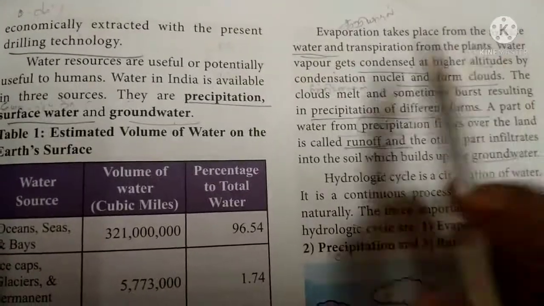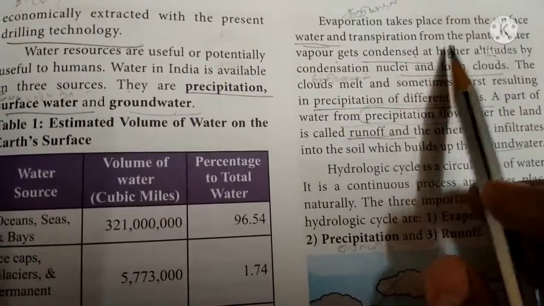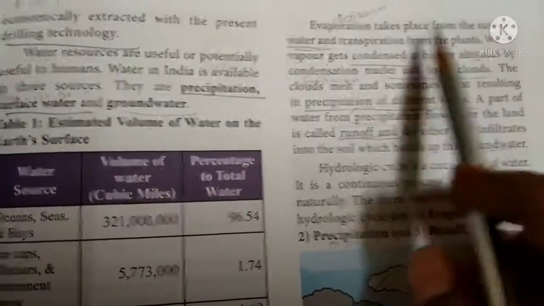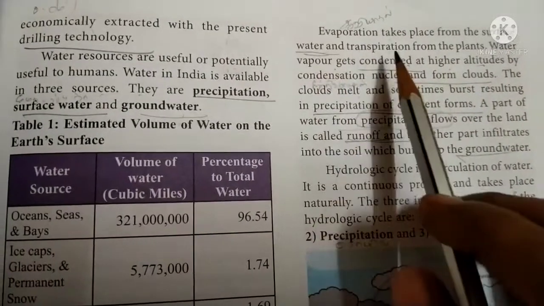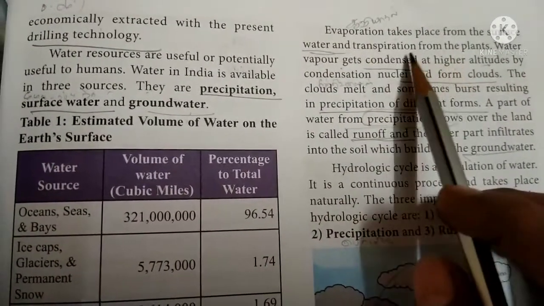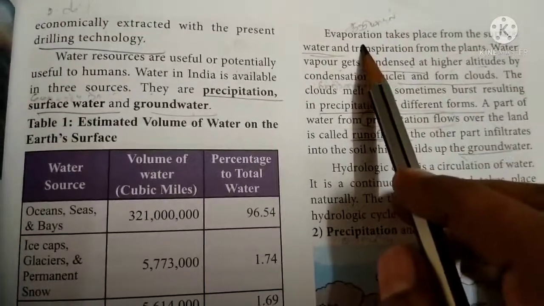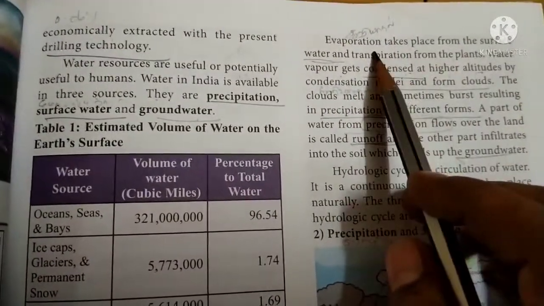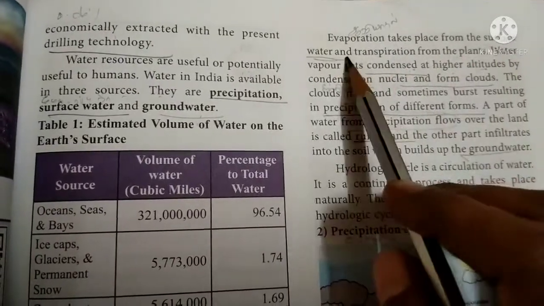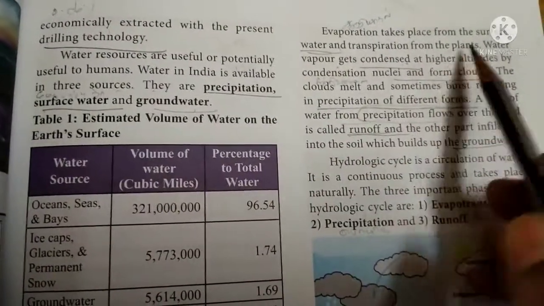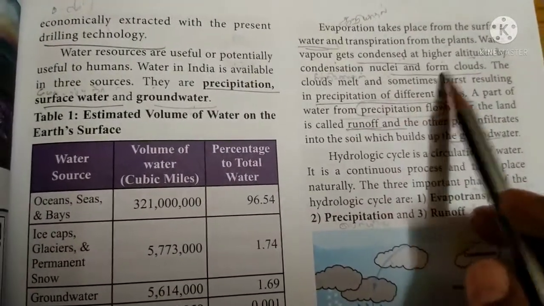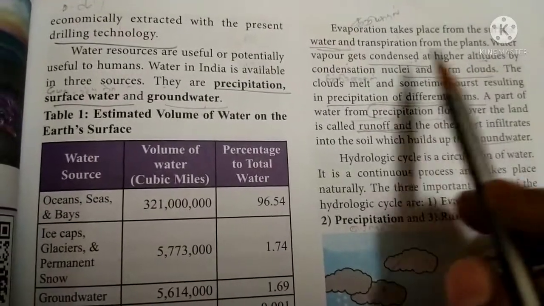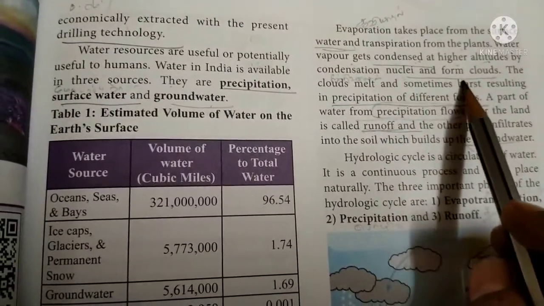Evaporation takes place from surface water and transpiration from plants. So evaporation takes place from the surface of water, and water is transported from plants, and water vapor gets condensed at higher altitude by condensation nuclei and forms clouds.